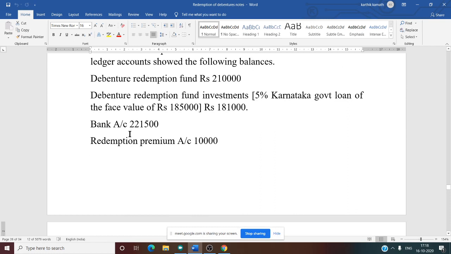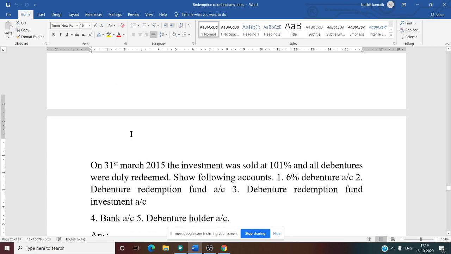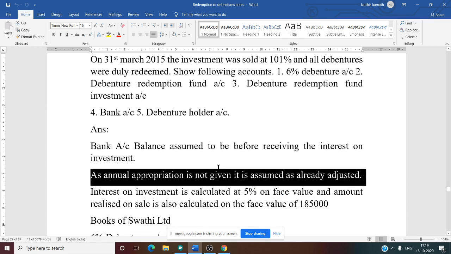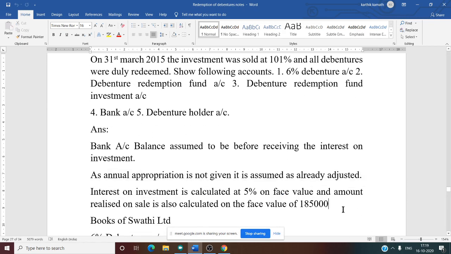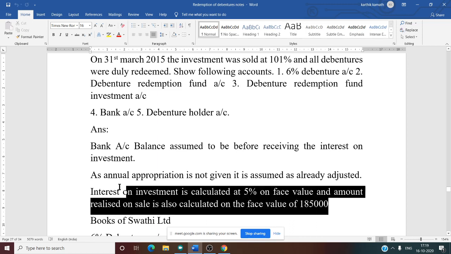So there is no working note calculation. It is assumed that it is already done. It is already adjusted. The amount to be kept aside is already done in the problem. So no need to calculate that P&L adjustment. Interest on investment is calculated at 5% on the face value and the amount realized on the sale is also calculated at the face value.